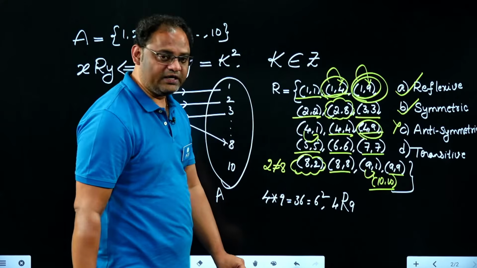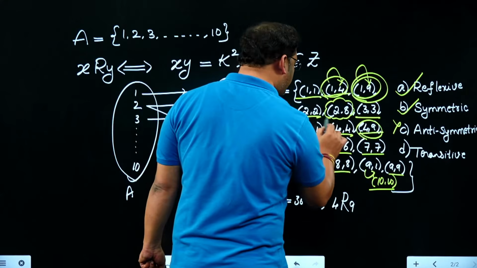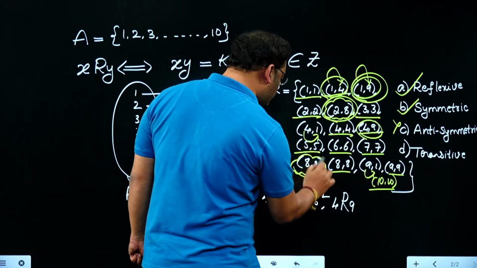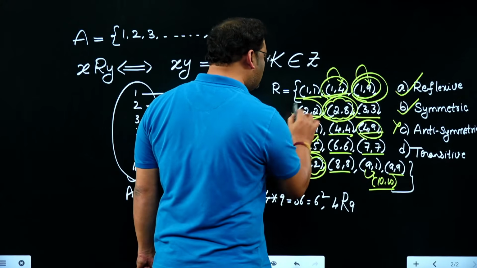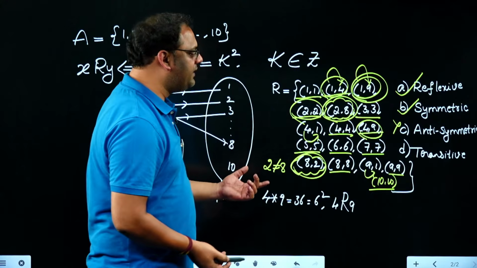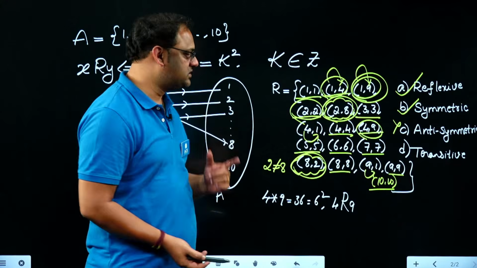This is one successful example. And 2 is related to 8, 8 is related to 2, then 2 is also related to 2. So wherever you apply transitive, in all cases it is successful.